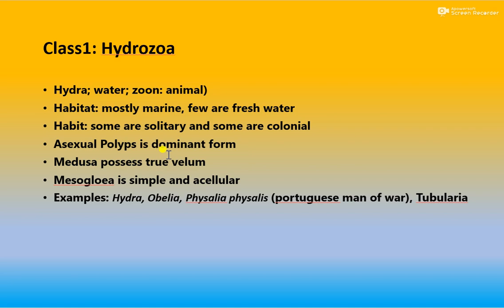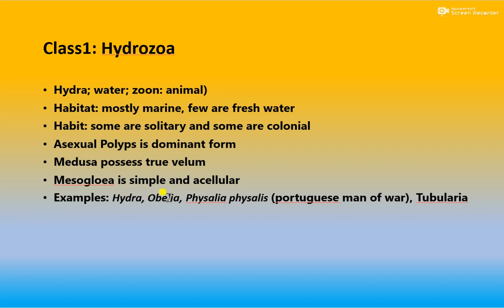The asexual polyp is the dominant form. Here there is polymorphism, that is polyps and medusa. The polyp is the asexual dominant form, and the medusa possesses a velum.